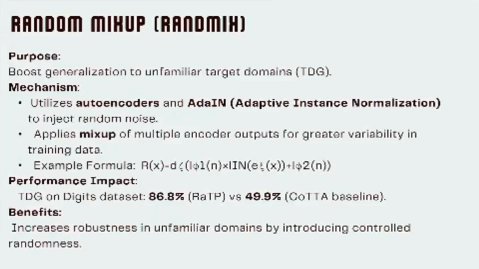First is random mix. As I said before, its main purpose is to boost the unfamiliar target generalization. The mechanism goes as follows: it uses autoencoders and then applies mixup to generate data with greater variability, which eventually helps in generalization. And we can see the impact of random mix on the performance of RATP on the digits dataset. The TDG of RATP is 86.8%, which is comparatively higher than other models.